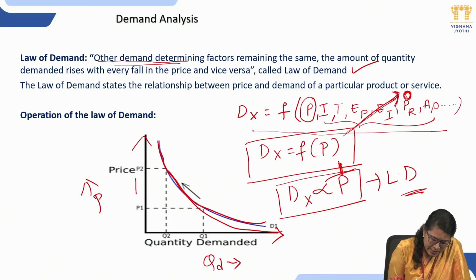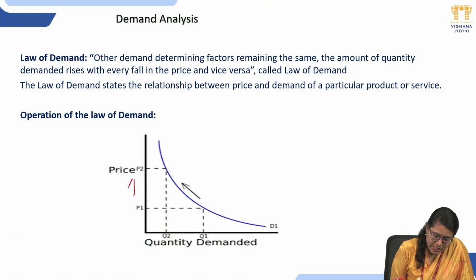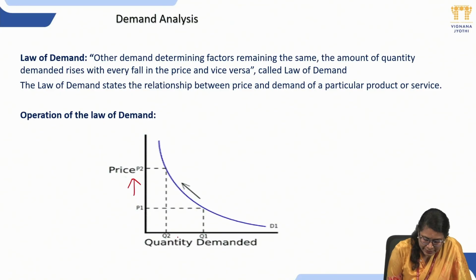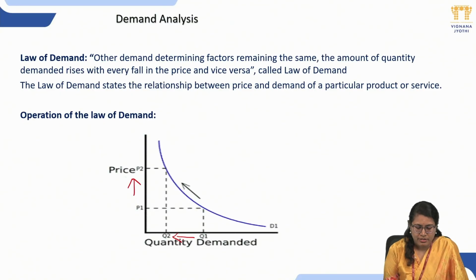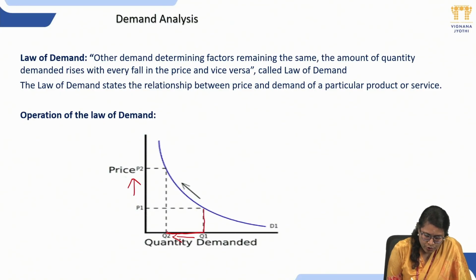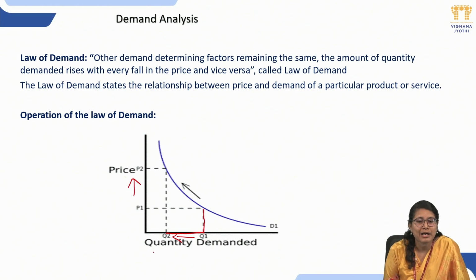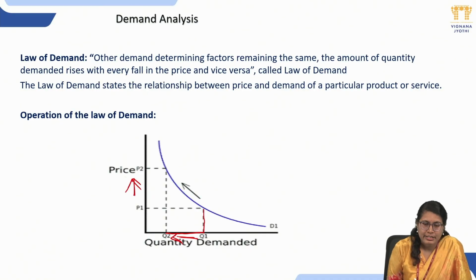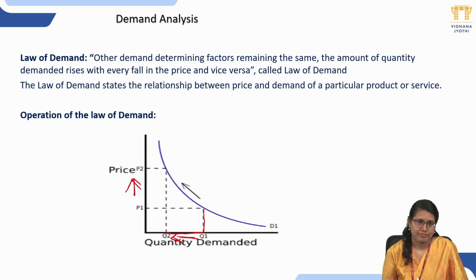If there is a decrease in price, or okay, you can take an increase in price. If the price is increased from P1 to P2, then what will happen? The quantity demanded will decrease from Q1 to Q2. The number of units being demanded in the market has decreased. So this is the law of demand and the operation of the law of demand. If the price is increased, you find the quantity demanded will decrease.